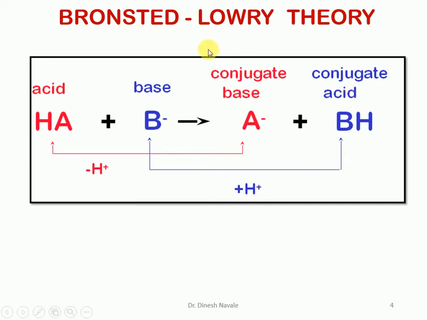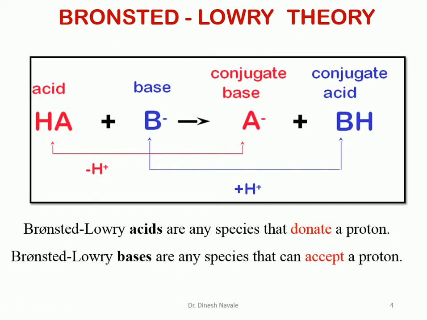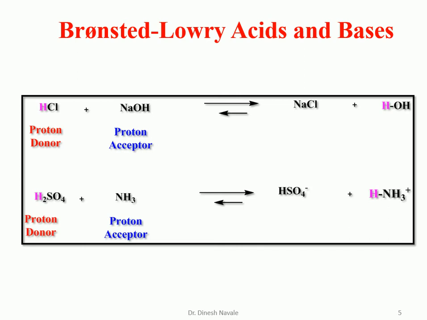That conjugate acid and conjugate base play a very important role in the acidity of acids as well as bases respectively. According to Lowry-Bronsted, an acid is any species that donates a proton, like HA. The Bronsted-Lowry base concept involves a proton acceptor. Here B minus accepts the proton, so it is called a base. These are some examples of Bronsted-Lowry acids and bases.